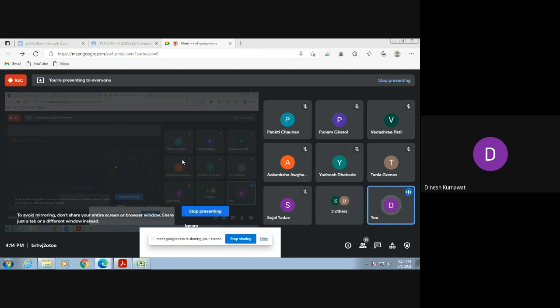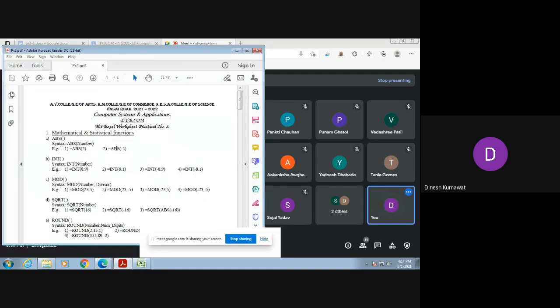Now let me tell you, this is the easiest practical among all the three practicals, because in today's practical you don't have to use much of your brain. Today's practical is based on functions. You just type the given function which is mentioned in your practical, check what the output of the given function is, and note it down in your notebook.